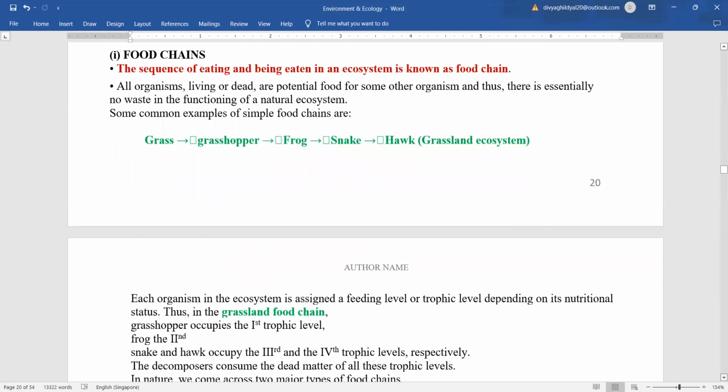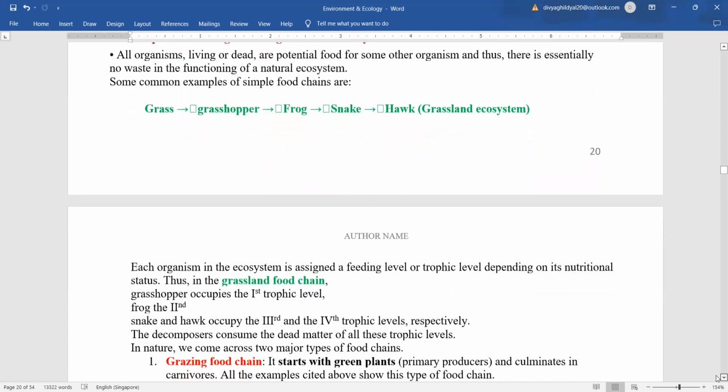You can learn one or two examples. Once it was asked in section A to give an example along with the definition for food chain. So for 2 marks, you just need to write: the sequence of eating and being eaten in an ecosystem is known as food chain. Example: grasshopper eats grass, frog eats grasshopper, snake eats frog, hawk eats snake.